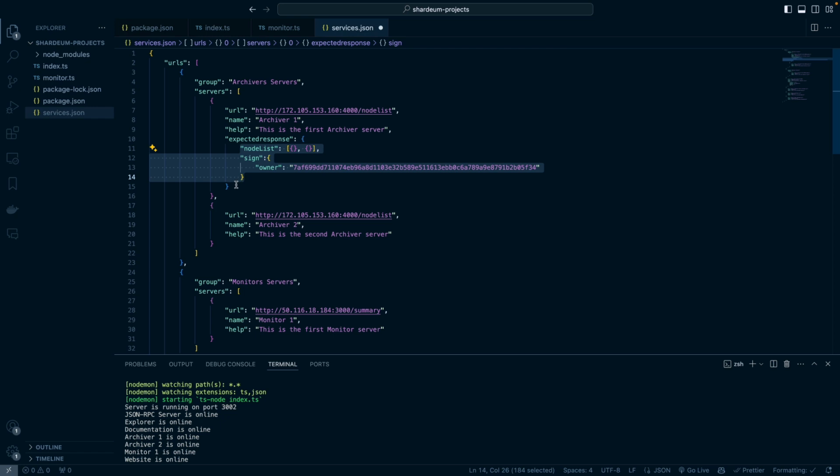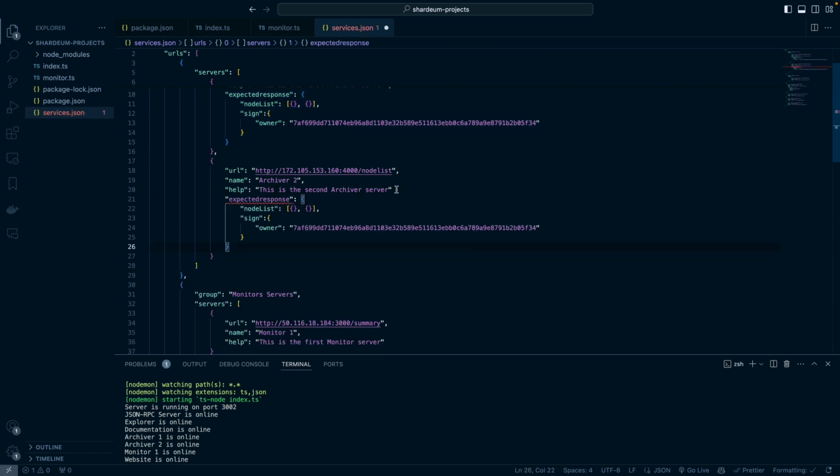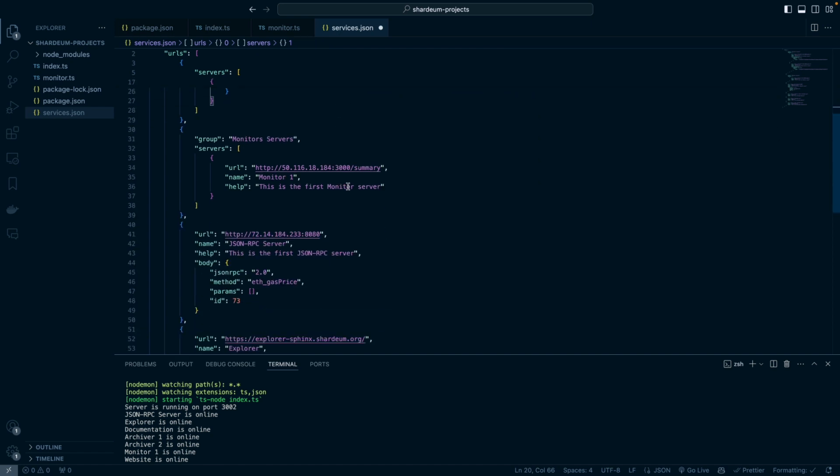I'm going to duplicate that because we will expect the same response for both archiver servers since we're doing the same thing. So let's do that here. And I'm just going to give it a comma here. Okay, that's for the archiver server.